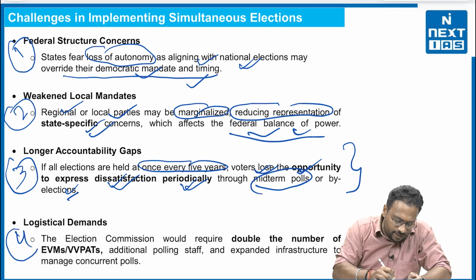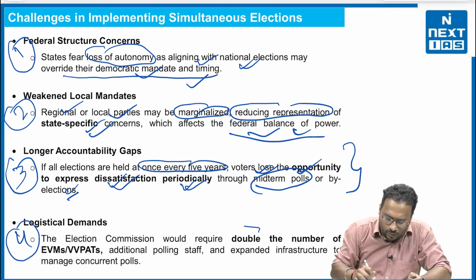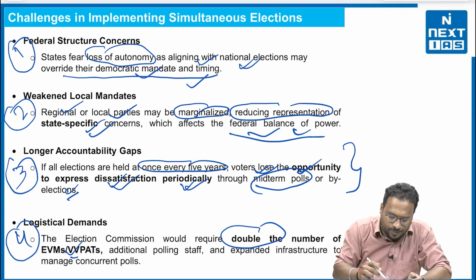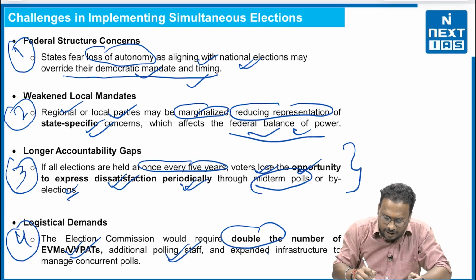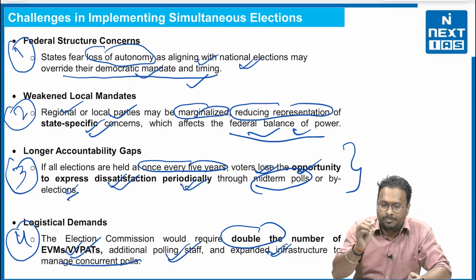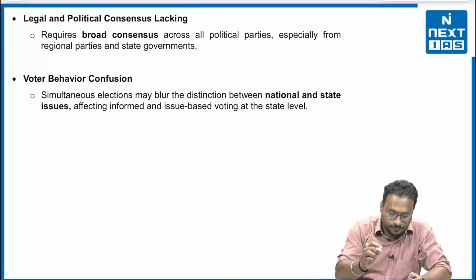Fourth, logistical demands. The Election Commission would require double the number of EVMs and VVPATs, additional polling staff and expanded infrastructure to manage the concurrent polls.